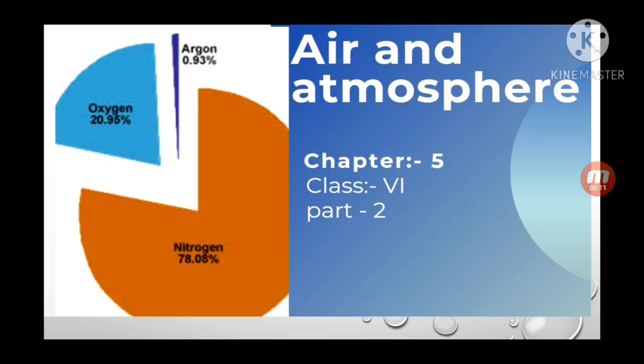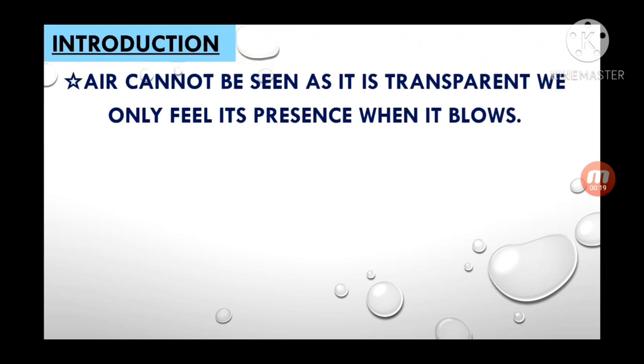In last classes, we have discussed air, the composition of air, and also the uses of nitrogen and oxygen. Here in this class, we'll talk about how air is a mixture, not a compound, and how we can give the answer about compound and mixture. We will discuss with examples.